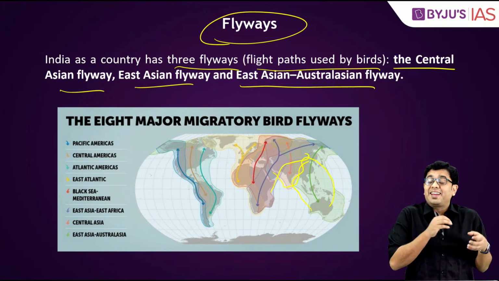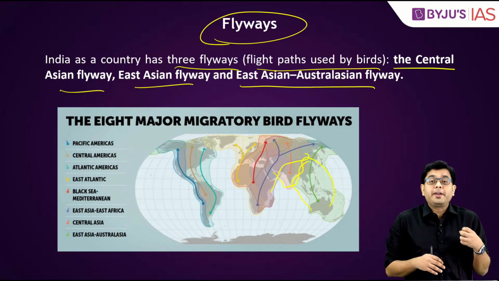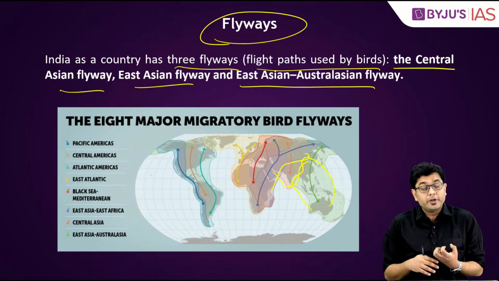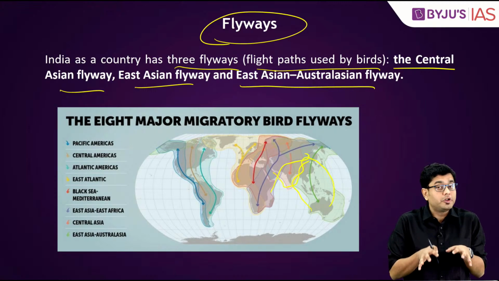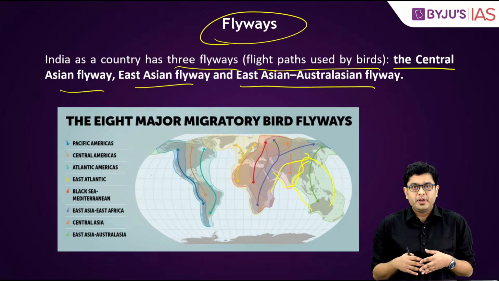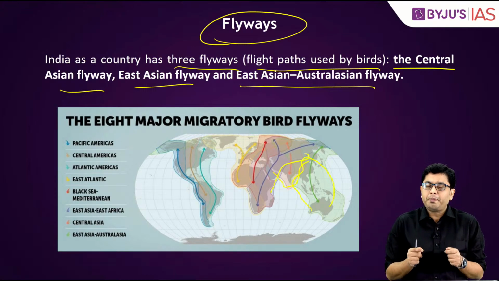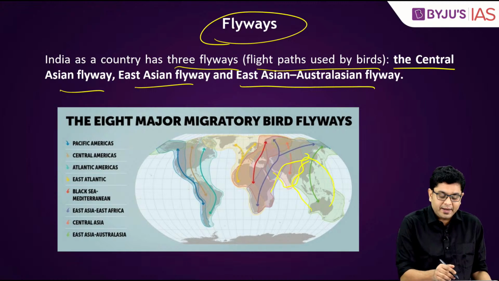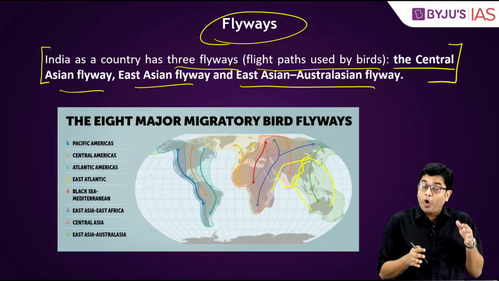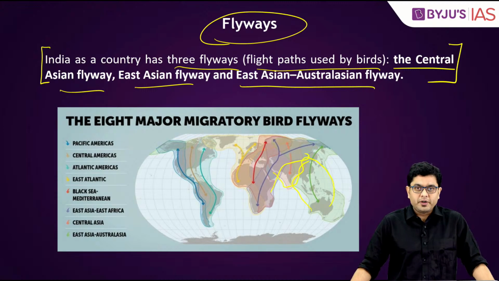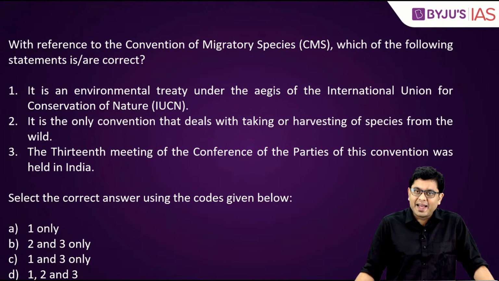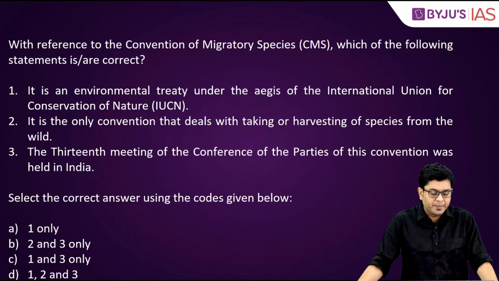And yesterday we had connected it with the aspect of wetland conservation, that why it is very important to conserve the wetland, not only for the domestic species, but also the migratory species. So from an examination perspective, you need to understand the 3 flyways which pass through the territory of the country.